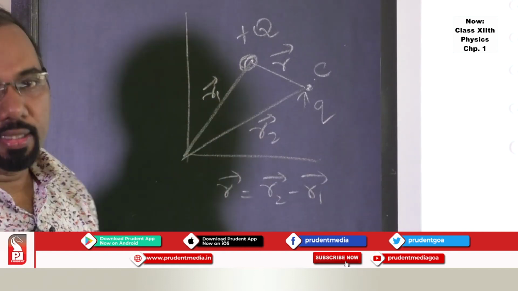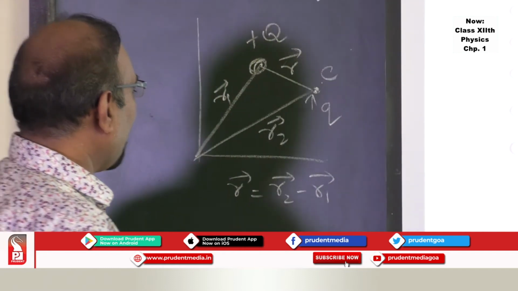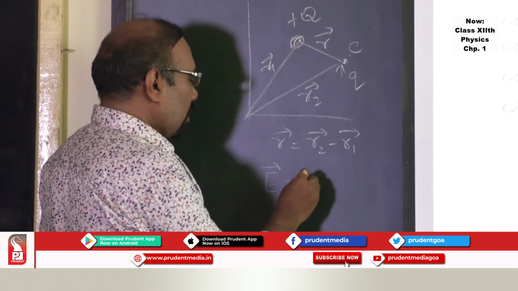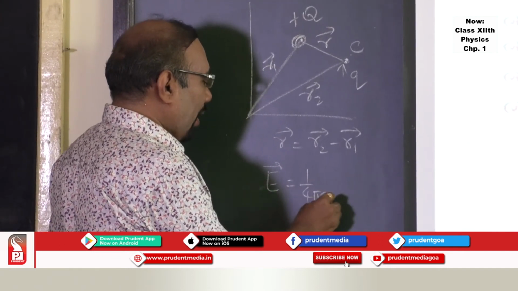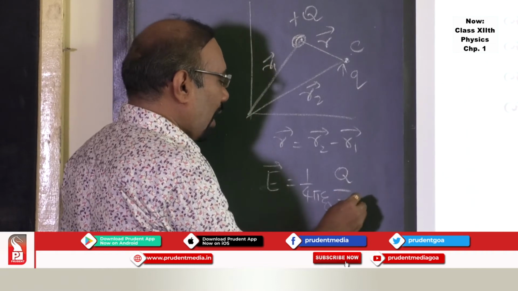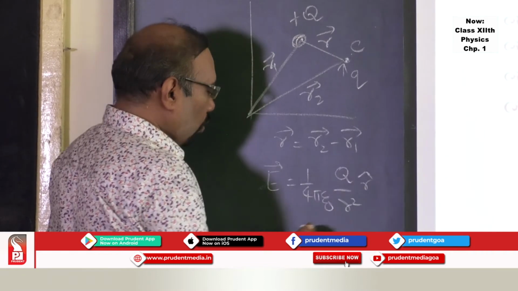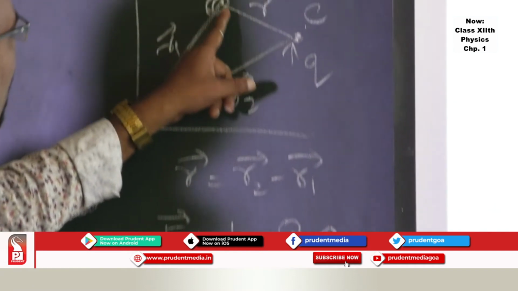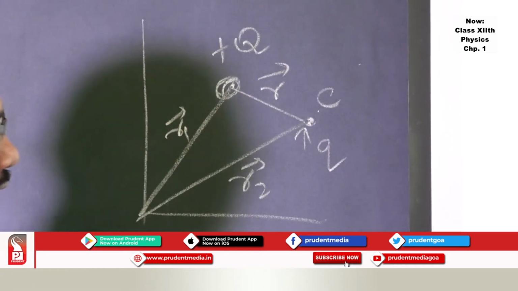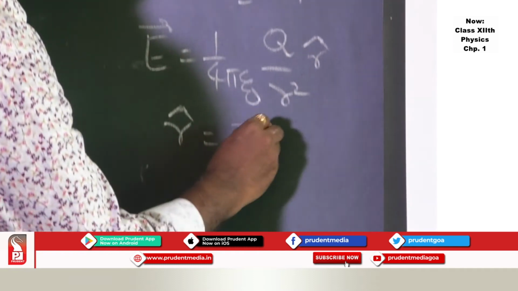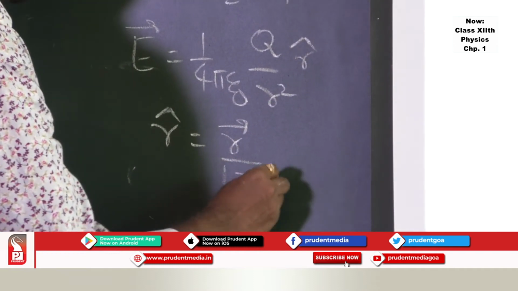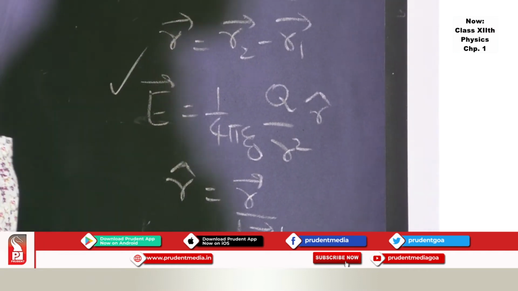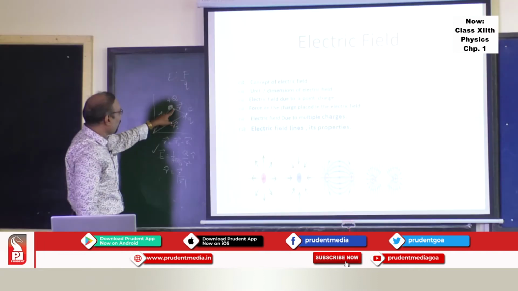You express this in terms of vector, and you will be able to find out electric field as 1 upon 4 pi epsilon 0 Q upon r square r cap, where r cap is nothing but the unit vector along this r bar. And how to find out this unit vector is r bar upon magnitude of r bar.